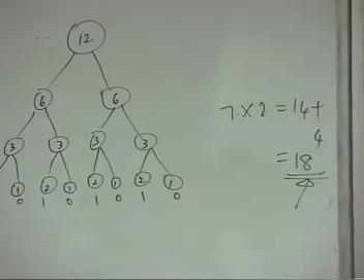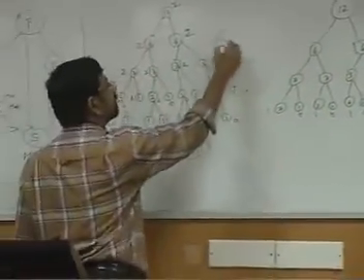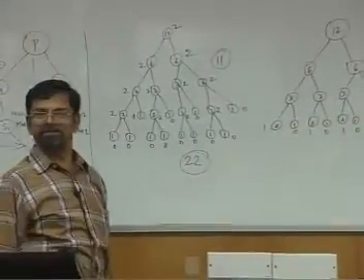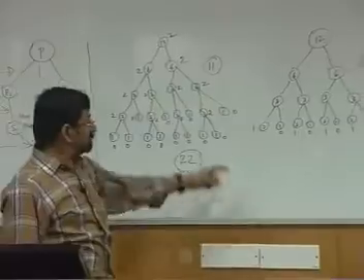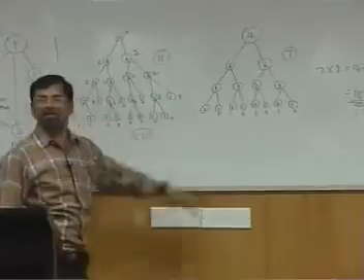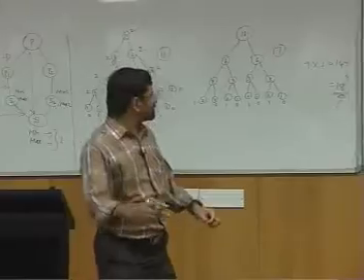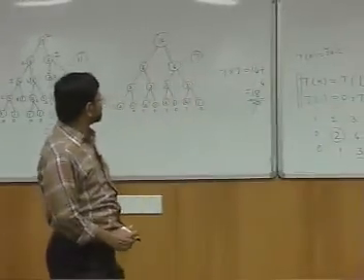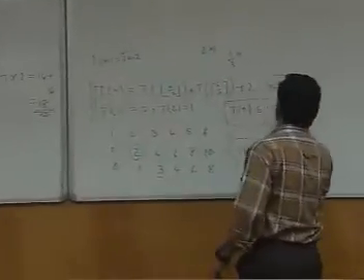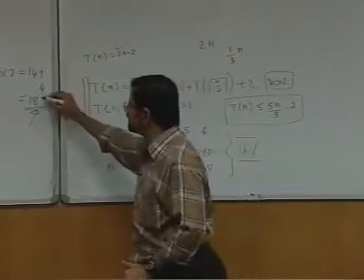Why is it taking 18 comparisons? The number of internal nodes here is 11. The number of internal nodes here is only 7. The number of leaves is much less here. The logic of why 5n by 3 minus 2, incidentally put n equal to 12 here in 5n by 3. Here you get 5n by 3 minus 2 because 5 into 12, 60 by 3, 20 minus 2, 18 you get.